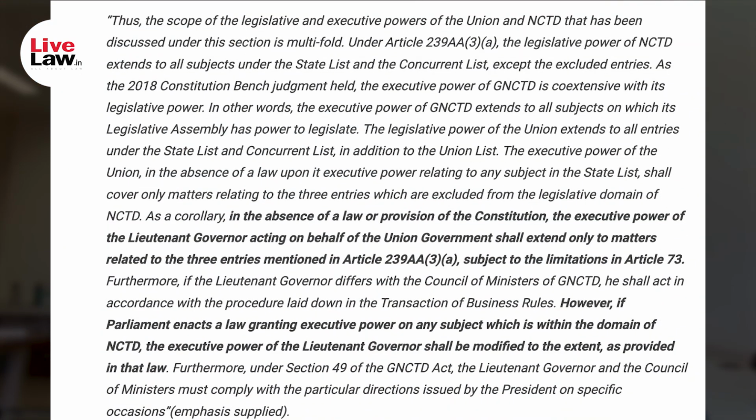In that paragraph, basically the court observed that so long as there is no law made by the Parliament over other subjects in list 2, the powers of the union government will be limited only to 3 entries, that is public order, police, and land. So there is one observation made by the Supreme Court in that paragraph.